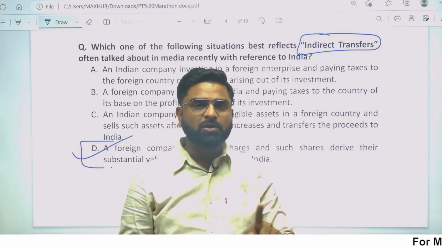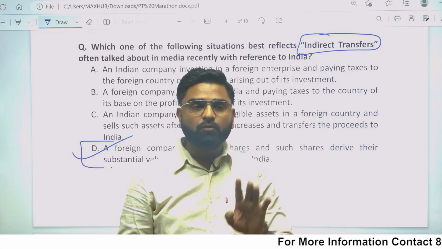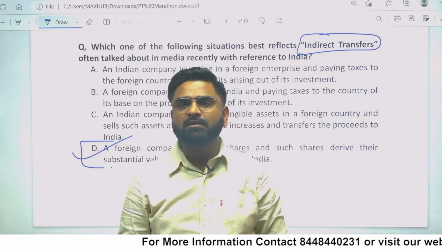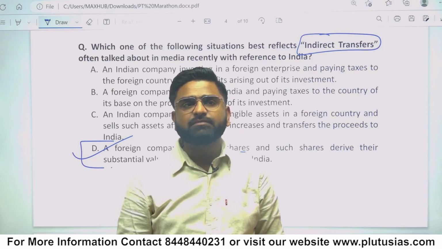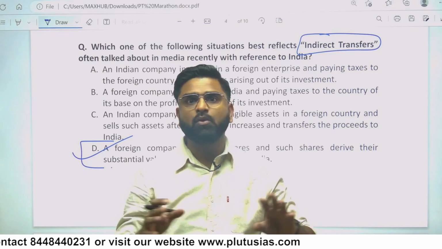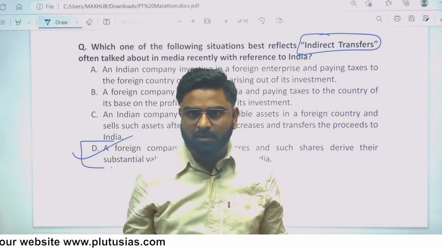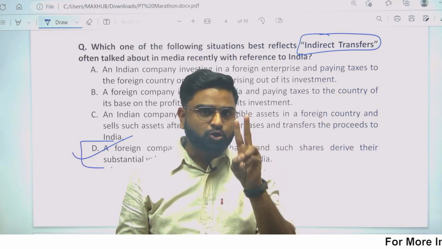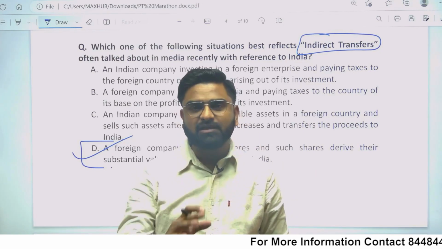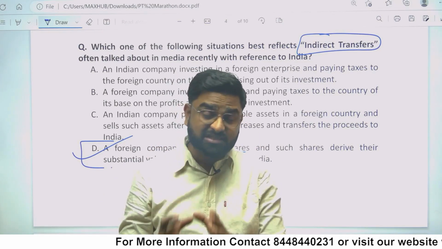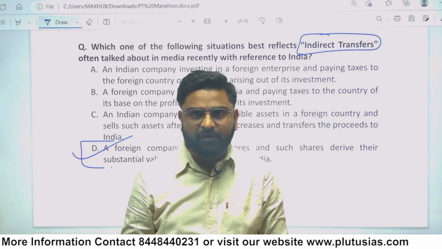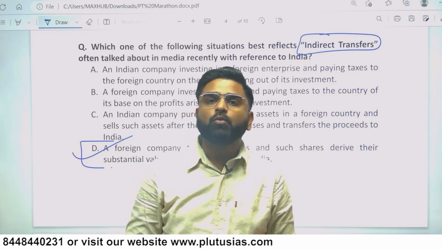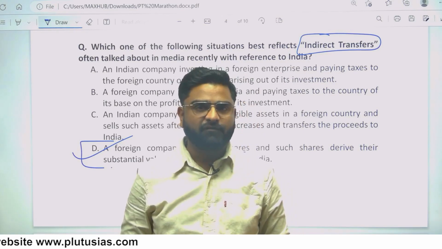Stage 1, you know the answer, mark it right now. Stage 2, wait for it. In the second reading, you will mark that. In the third stage, there is a question you have no idea about, you cannot guess anything. First stage is done. In the second stage, if you can eliminate at least 2 options, then you will mark the answer. And ultimately, in the third stage you have to take the risk, very high risk, only when you are unable to mark at least 70 to 75 answers.